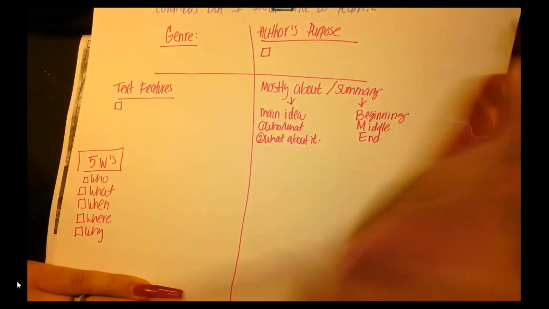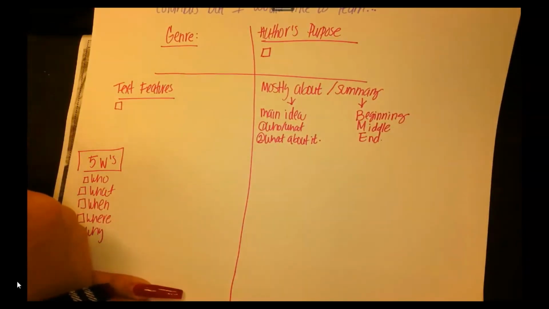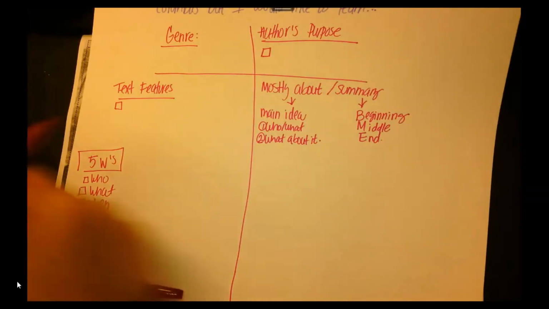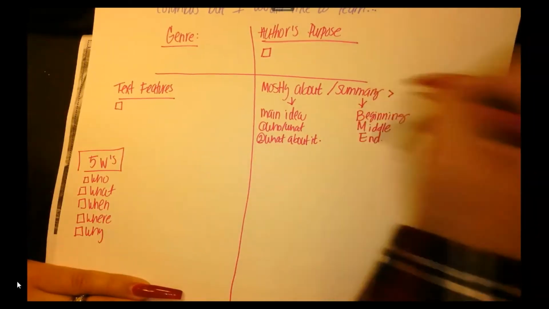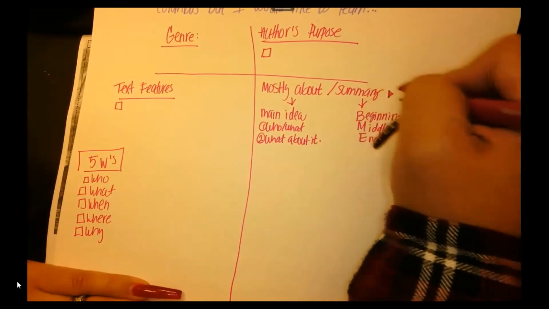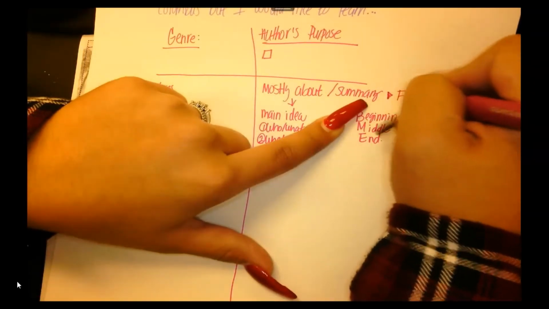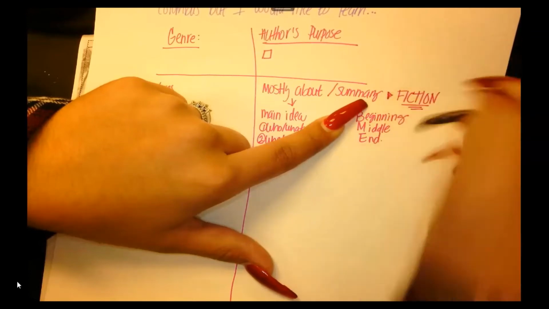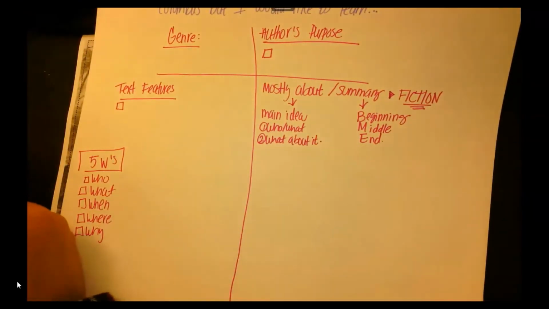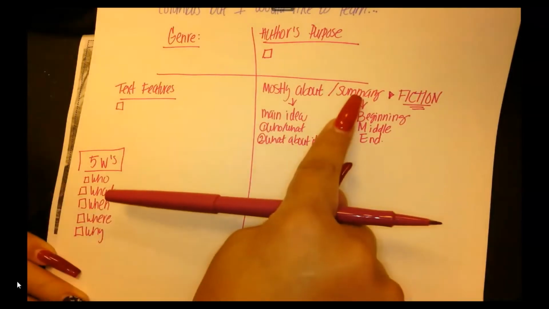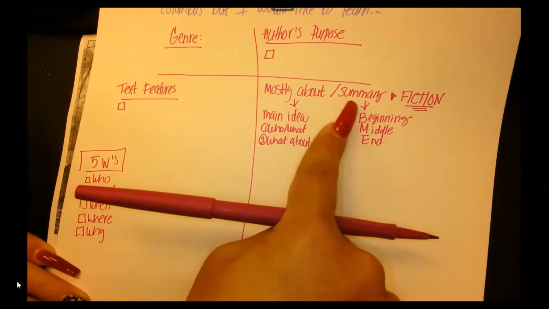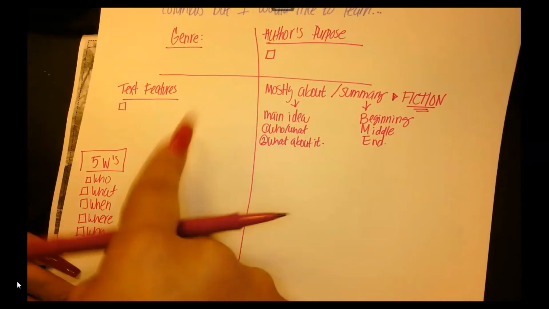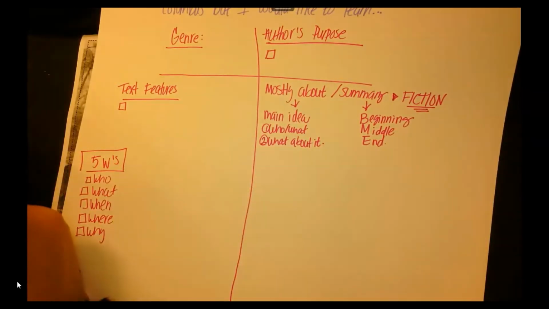End. Boys and girls, can I summarize a story if it's a biography? If it's an information, if it's an expository? No, I cannot. When is the only way that I can do a summary? When there's what type of story? A fiction story. So I want you to write here in big letters, I can only do it if it's fiction. Underline it 3 times, boys and girls. So I know I can only do a summary if it's fiction. I can only do it BME. If it's asking me a summary for an information or a biography, then I have to have a main idea. So who or what about it.